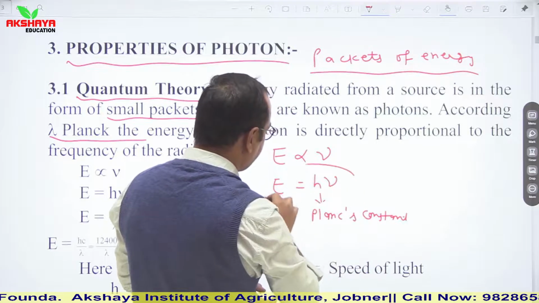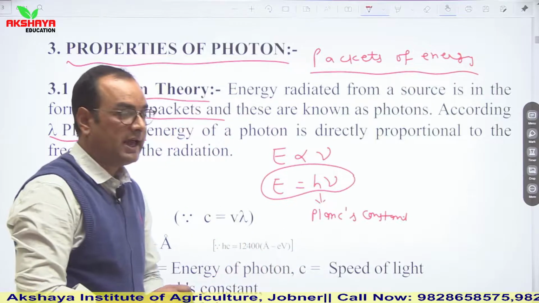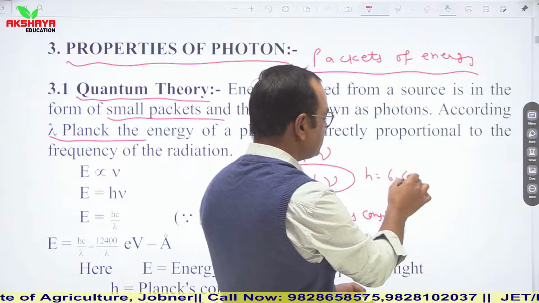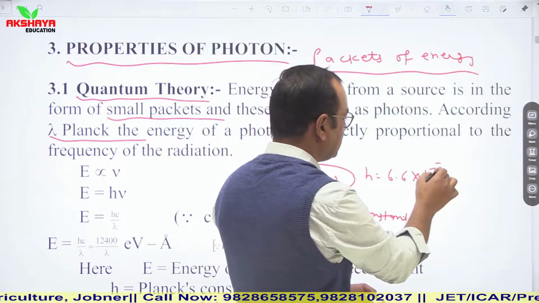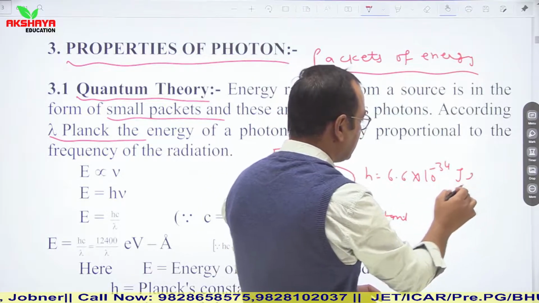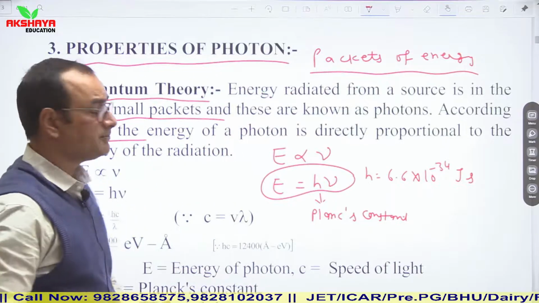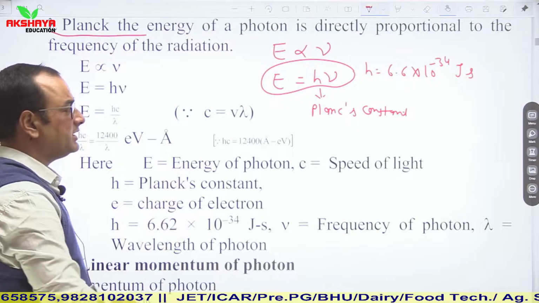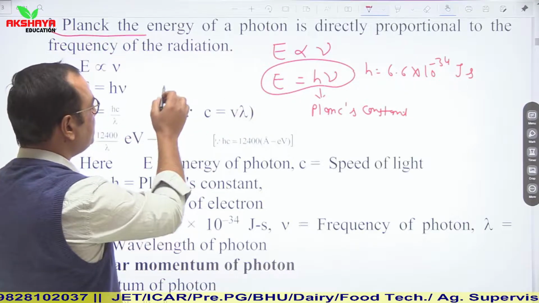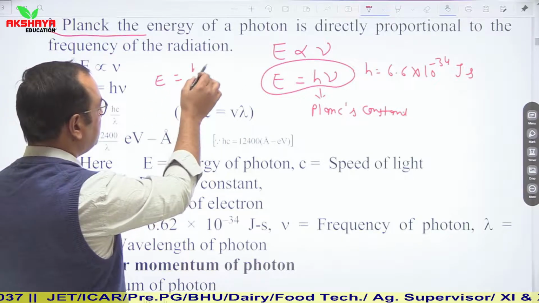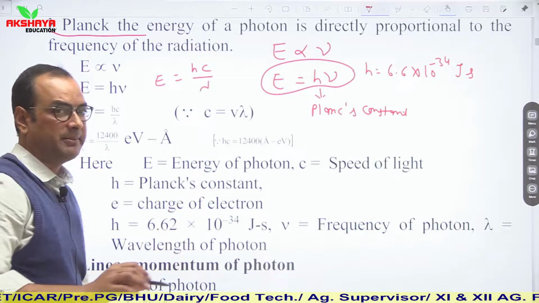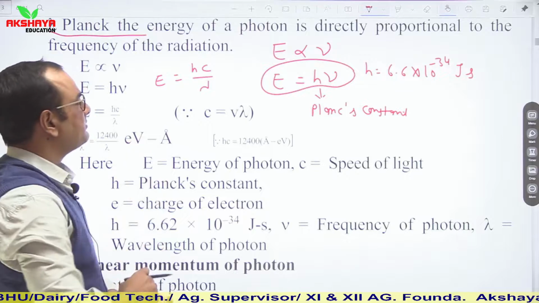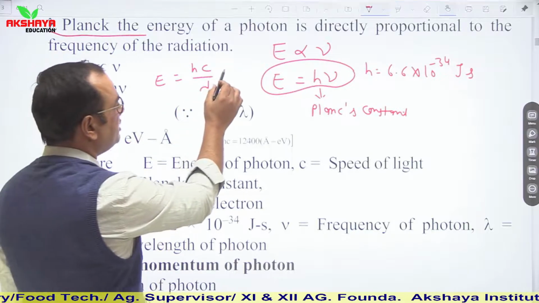So this is the relation for energy of photon. Here h is Planck's constant and its value was given as 6.6 × 10^-34 joule second. So this was the relation for energy of photon. Similarly, we can also represent it as ν = c/λ. So you can see another relation also as E = hc/λ. Here λ is wavelength. If we place this energy here, this energy is in form of joule.